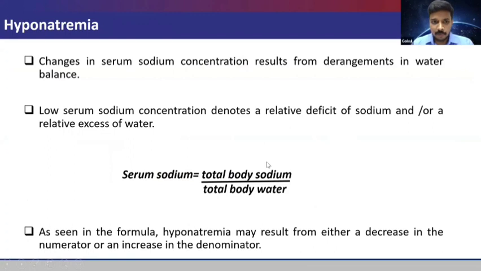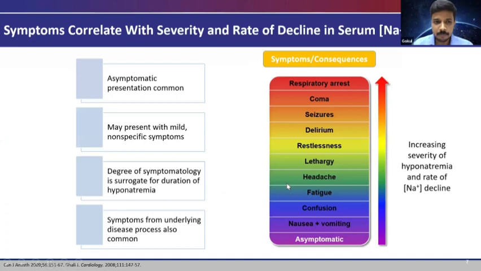And hyponatremia, as we all know, is a disorder of sodium balance. It's basically a disorder which occurs due to derangement in the water balance. So serum sodium is basically total body sodium divided by total body water. So hyponatremia can result either from a decrease in the numerator or an increase in the denominator. And symptoms often correlate with the severity and the rate of decline in the serum sodium. It can range from asymptomatic to mild non-specific symptoms, and symptoms from the underlying disease process can also present in this ascending order of occurrence.